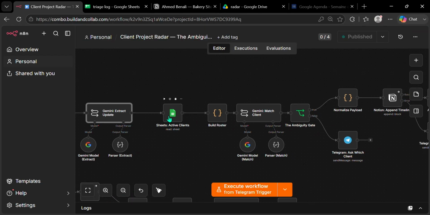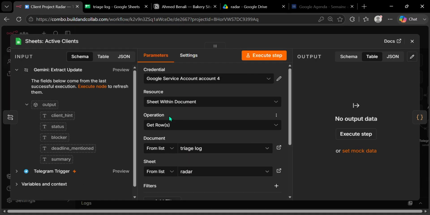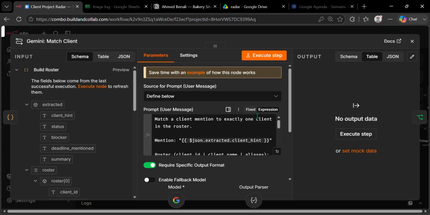Next, this is the phase the video is really about. First, the workflow reads the client roster from Google Sheets. Each row is one client: the name, any aliases, the Notion page ID, and the Drive folder ID. Then, the second Gemini call runs at temperature 0 with explicit scoring rules. An exact match or an alias match scores 95 or above, a partial match that fits only one client scores in the 80s, a partial that could be 2 or more clients scores 40 or below, and the model has to list every candidate it considered.